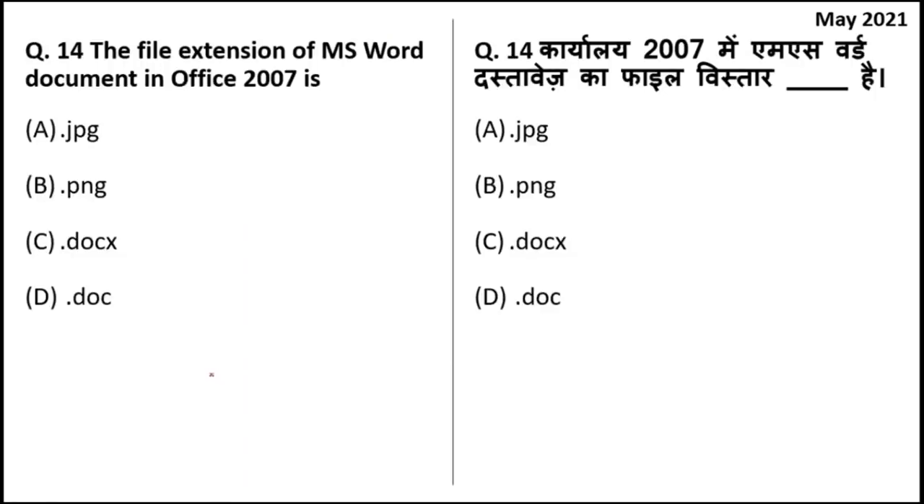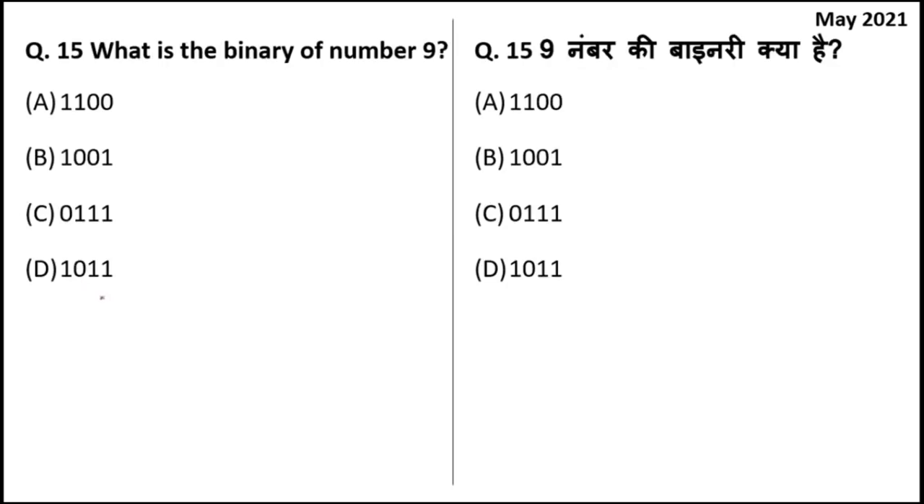The file extension of an MS Word document in Office 2007 is? File extensions or file formats are very important from your exam perspective. Do study them for your paper 1. The file extension of an MS Word document is DOCX. From MS Word 2007 or Office 2007 and above, DOCX has been used. Before that, only DOC was used, but now DOCX is used.